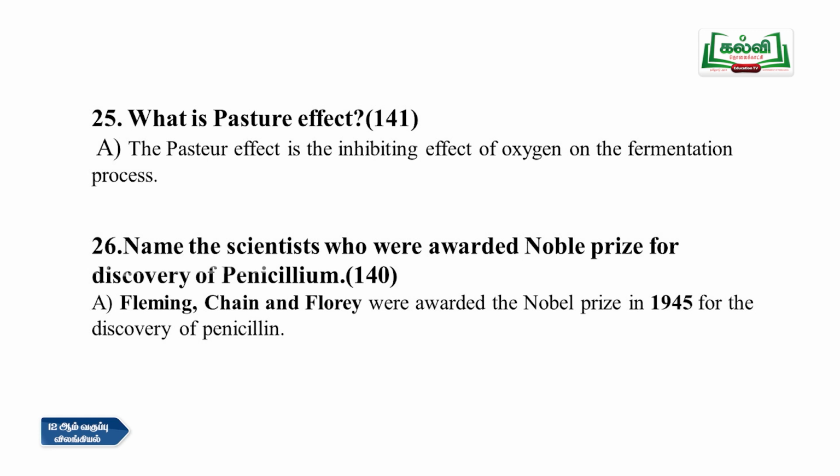Then question number 26, name the scientists who were awarded the Nobel Prize for the discovery of penicillin. It is in page number 140. Fleming, Chain and Florey were awarded the Nobel Prize in 1945 for the discovery of penicillin. So these are the three scientists who were awarded for the penicillin discovery.